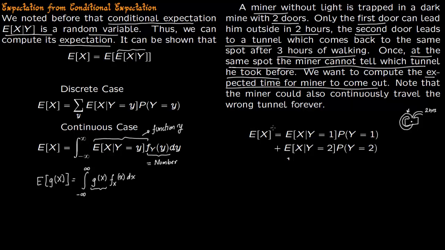So expectation of x, we are using this formula: you sum up over all the values. Here y equals 1 is door 1, and y equals 2 is door 2. He can only take either door 1 or door 2.